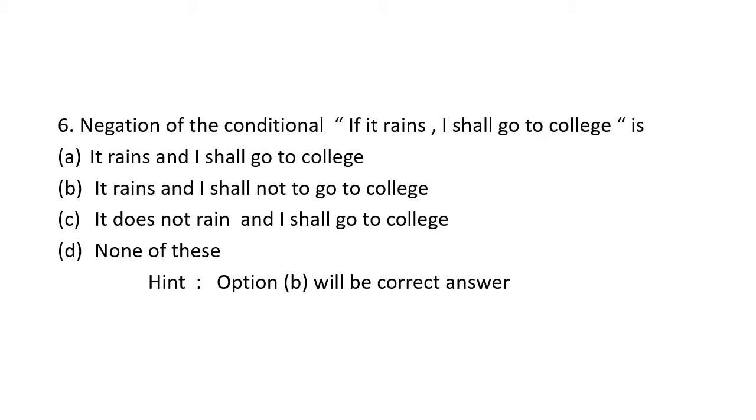This is one of the very interesting facts about this topic. So option B matches the negation, and that will be the correct answer.